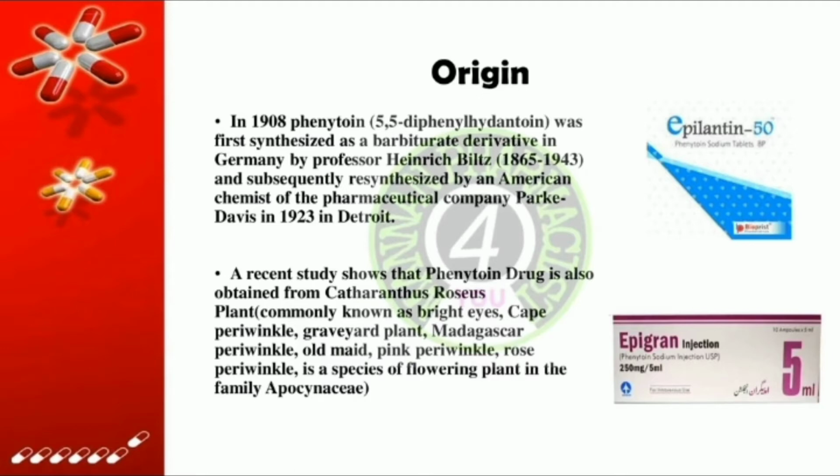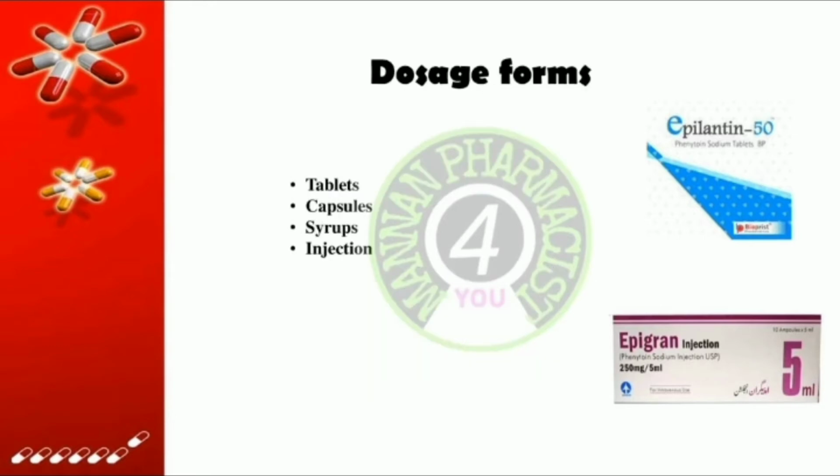A recent study shows that phenytoin is also obtained from the Catharanthus roseus plant, commonly known as bright eyes, Cape periwinkle, graveyard plant, Madagascar periwinkle, old maid, pink periwinkle, rose periwinkle, a species of flowering plant in the family Apocynaceae. Dosage forms of phenytoin: tablets, capsules, syrups, injection.